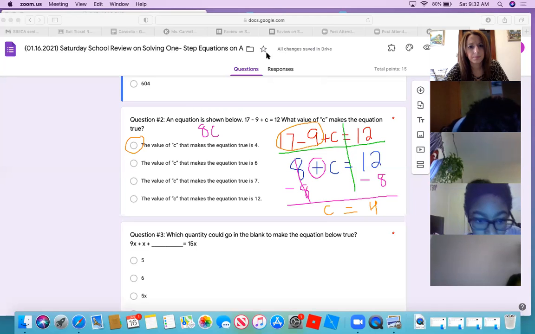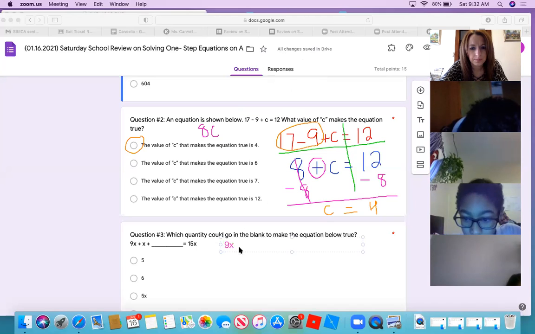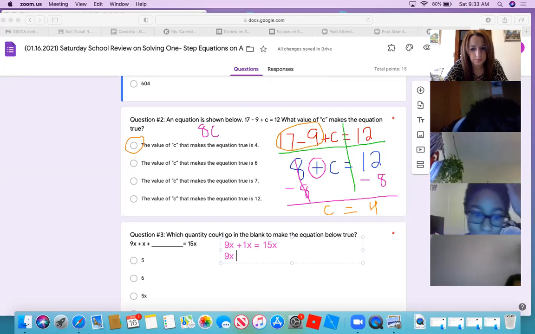Okay. And how did you get 10x? What did you put in front of that 9? In front of the x that's next to the 9, I turned the x into a 1, and then 9x plus 1x equals 10x. Mm-hmm.